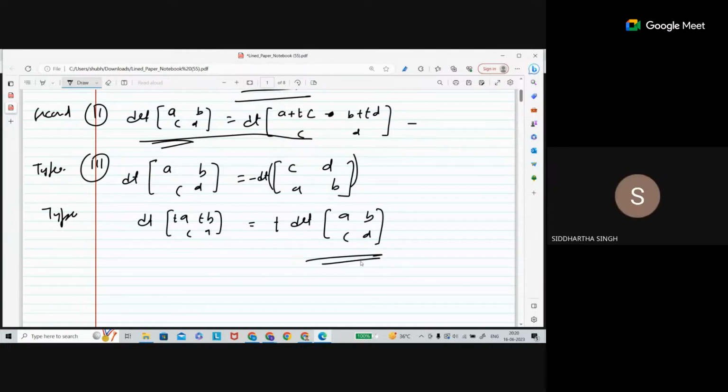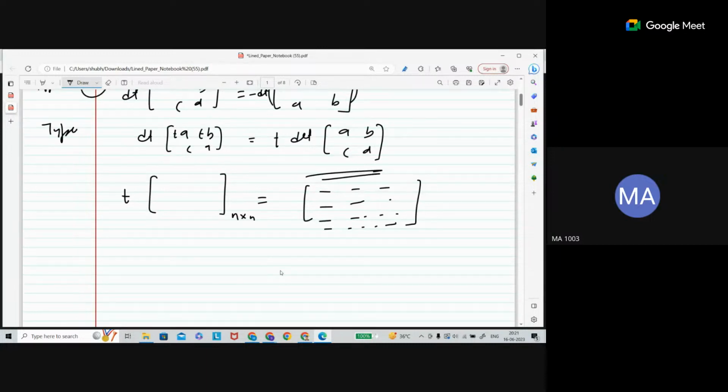Sir, but in week 1 it is given that when t comes out of the determinant, it is t to the power n. Yes, that's the meaning here. If you have a matrix of order n cross n and you multiply t with the matrix, it will be multiplied to each row. This is the property of matrix multiplication with a scalar.